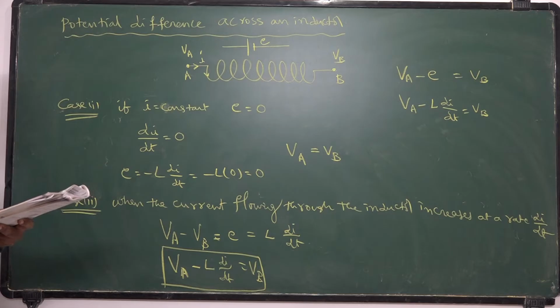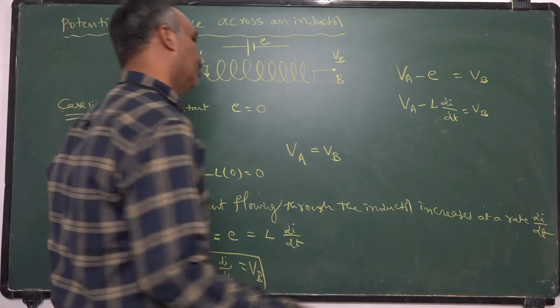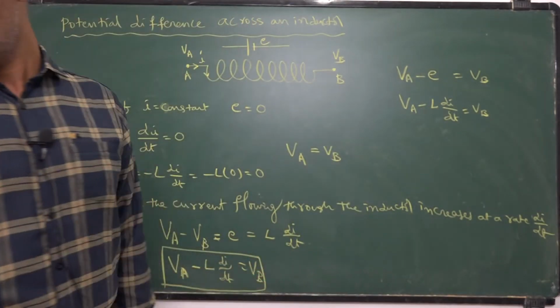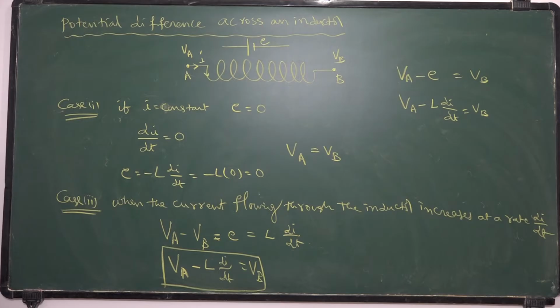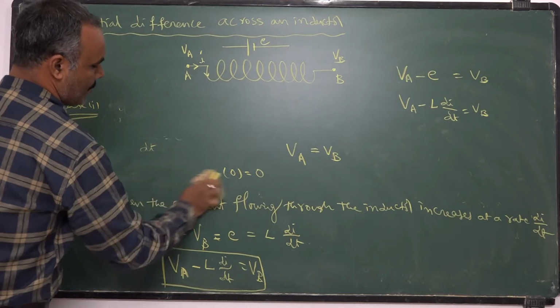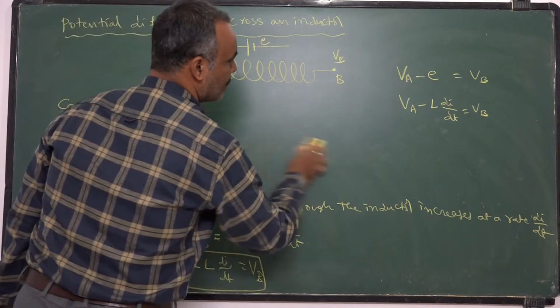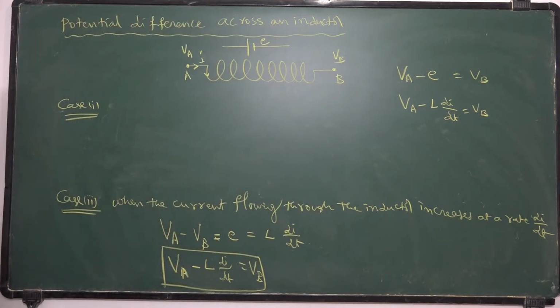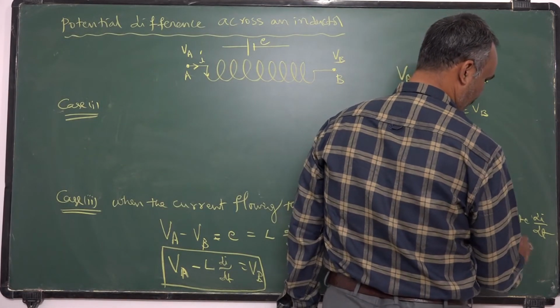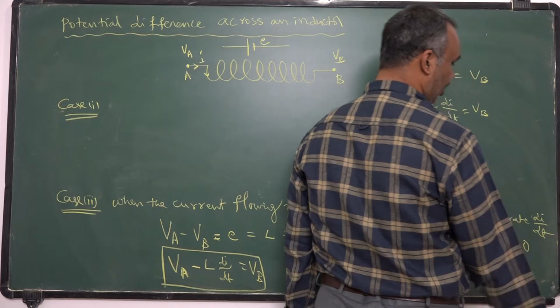Similarly, case number 3, if current is decreasing. Here di by dt is greater than 0 when current is increasing with time.